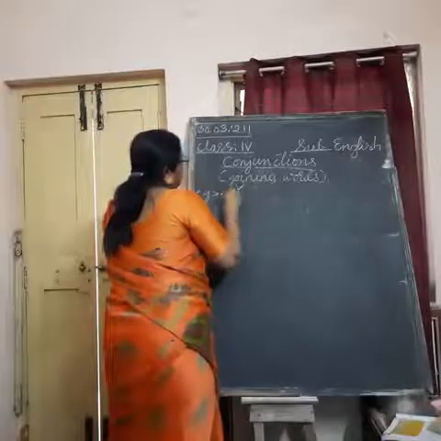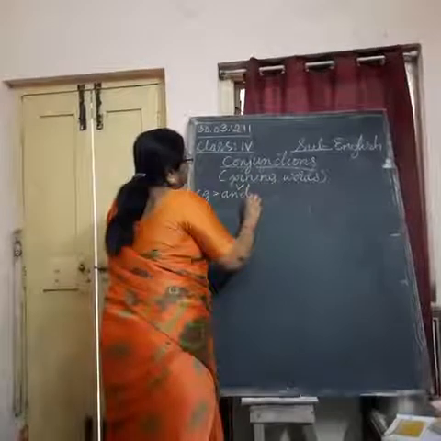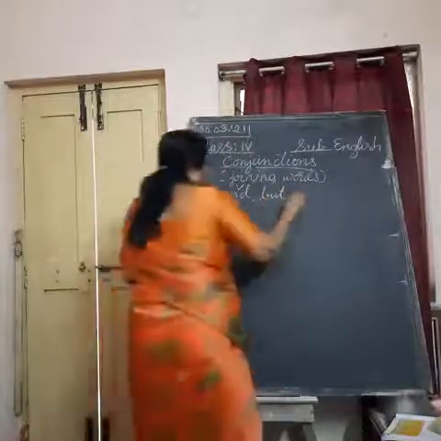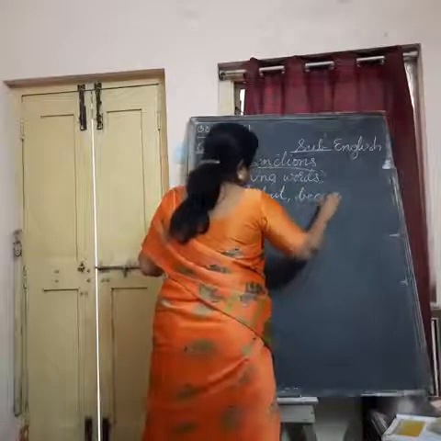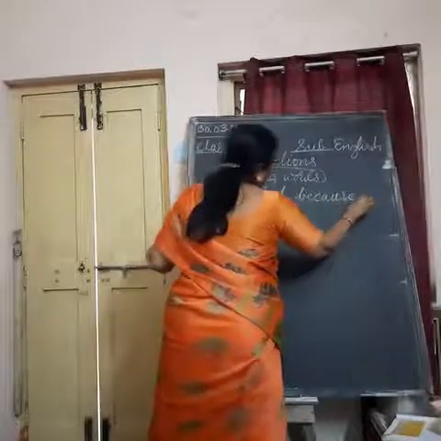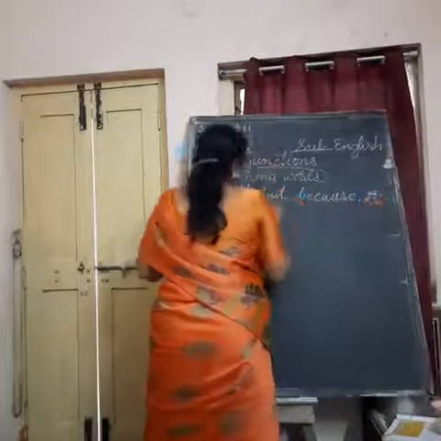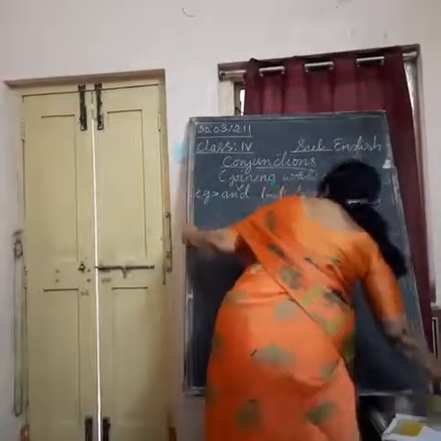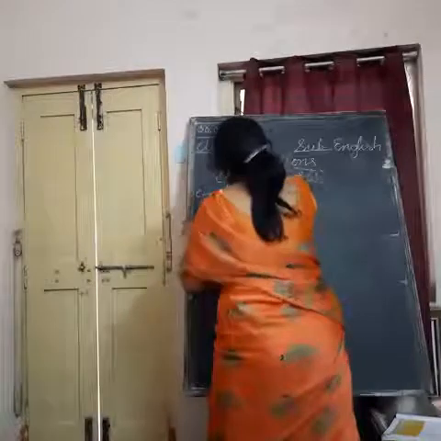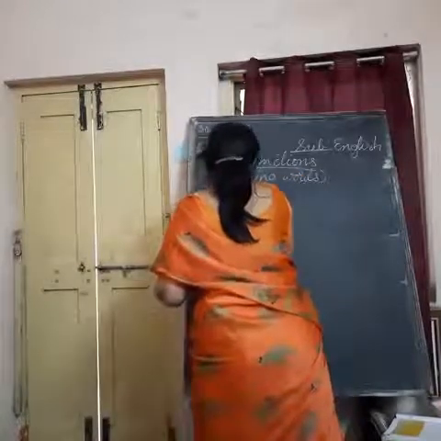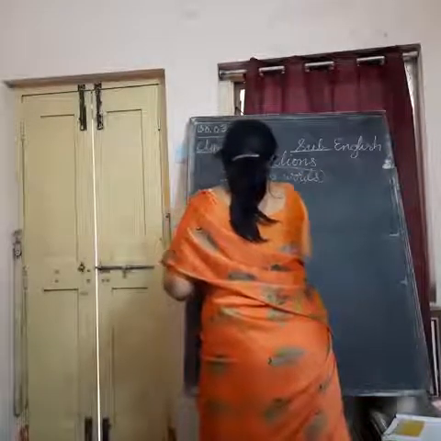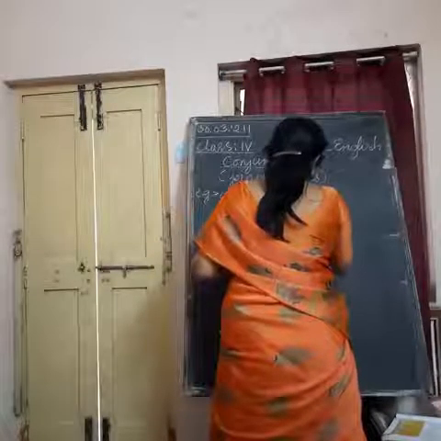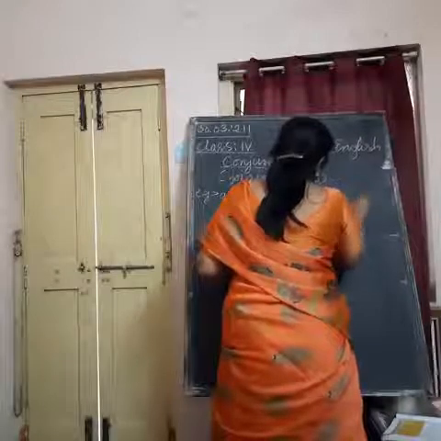For example, and, but, because, or, and so.